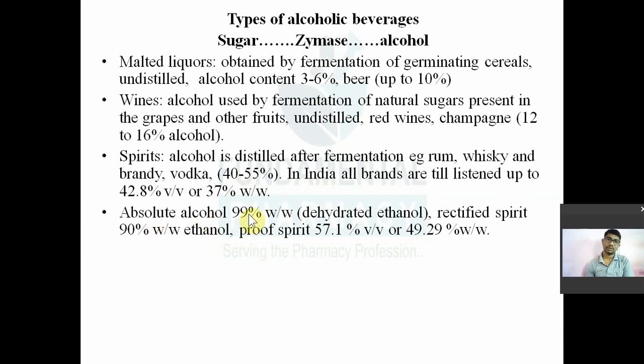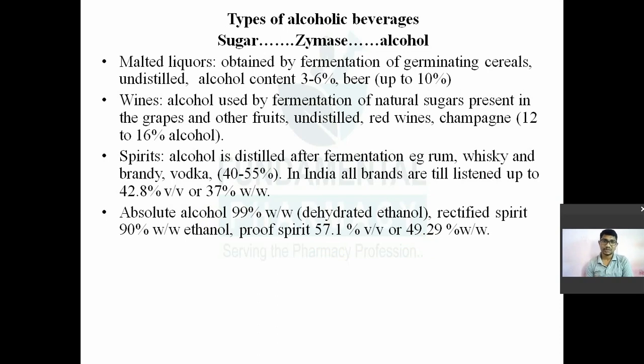So absolute alcohol is nothing but 99% alcohol weight by weight. It is in a dehydrated form. Water is always present as a solvent or impurity in alcohol. Whatever alcohol is there in your lab is not absolute alcohol. It may be around 85 or 90% alcohol, and 10% water is always there with the alcohol. If that 10% water is also removed, then it is known as absolute alcohol. So 99% weight by weight alcohol is absolute alcohol.